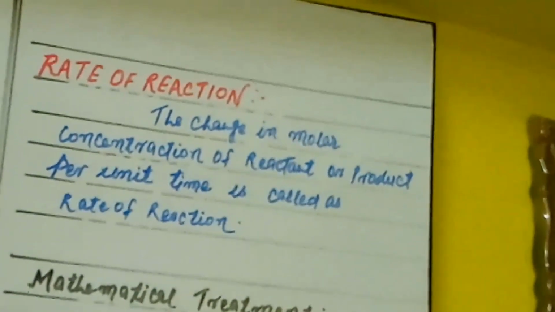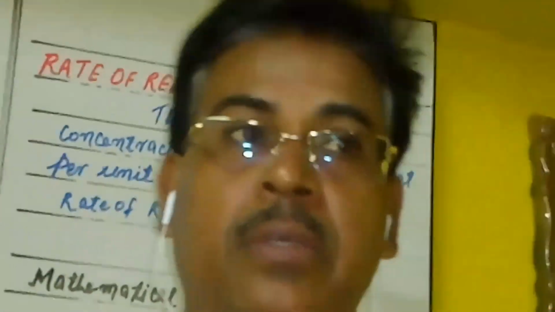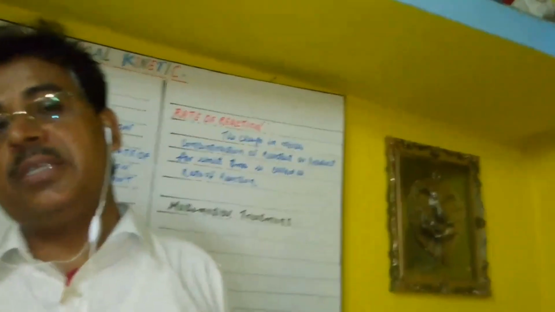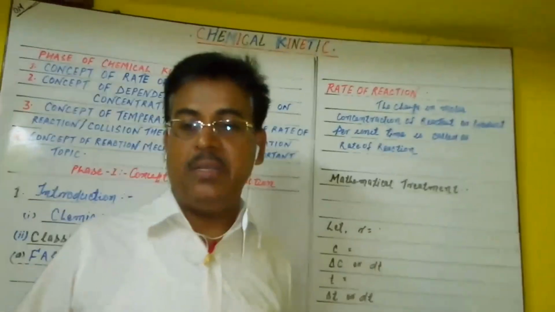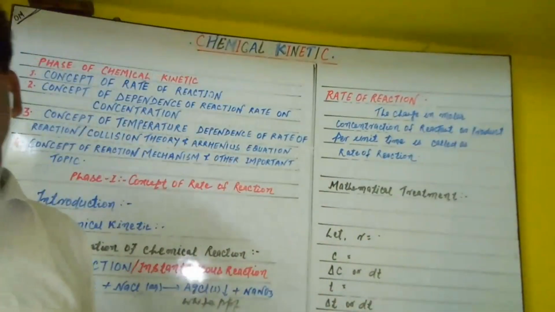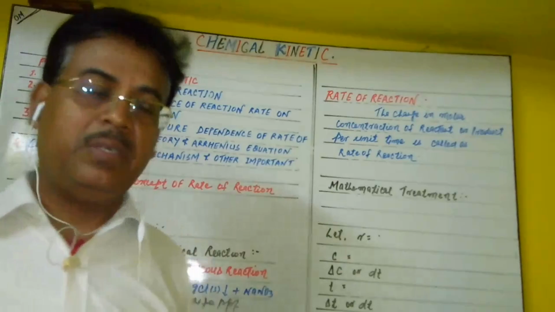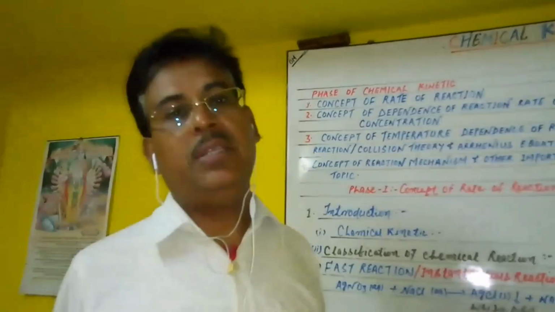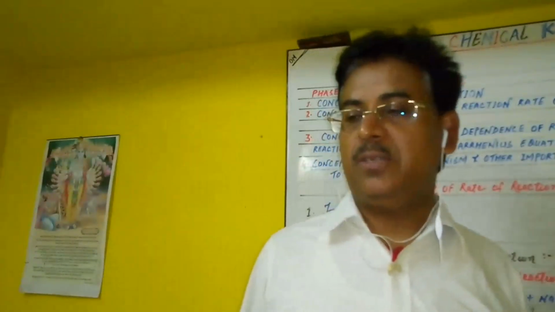What do you mean by rate here? We already said in the beginning, rate means velocity. In physics, you already studied velocity and speed: displacement per unit time is known as velocity, and distance traveled per unit time is speed.